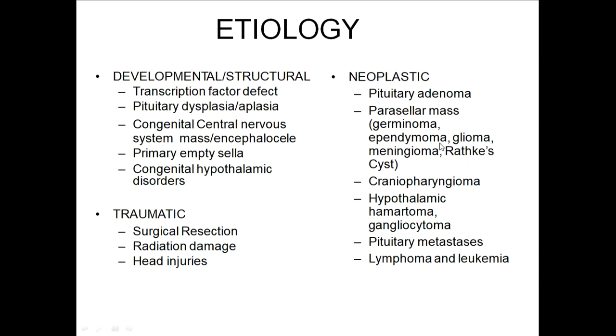Other tumors like craniopharyngioma, hypothalamic tumors like hypothalamic hamartoma, gangliocytoma, pituitary metastasis. The primary tumor can be lung or breast, where there is metastasis in the pituitary, which can cause hypopituitarism, and in some conditions, lymphoma and leukemias can also lead to hypopituitarism. These are all the neoplastic tumorous conditions.